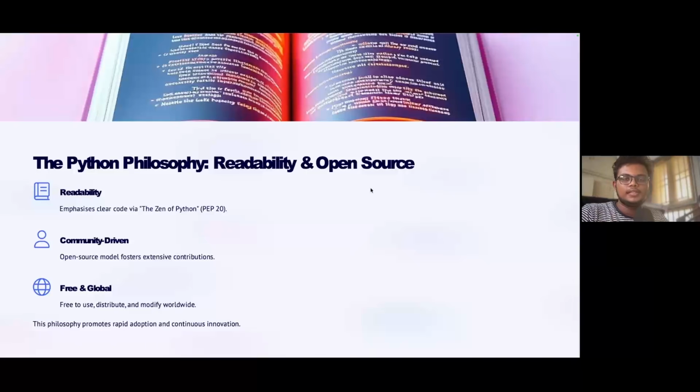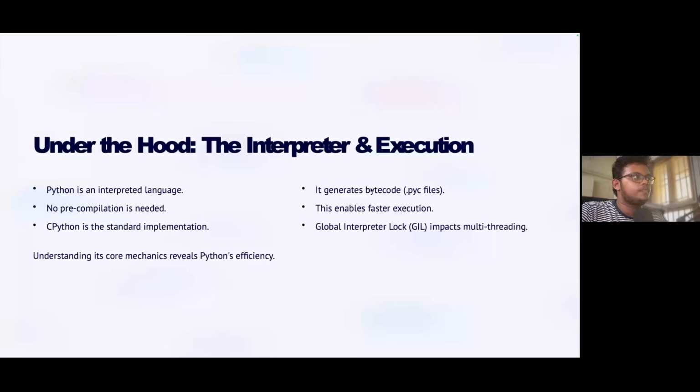Every single patch is released in the updates of Python, and it is free and globally available. Python is available all over the world, and it is entirely free. There is no charge in using Python, so that's also one of the main reasons why Python is considered to be the most demanded language in the industry right now.